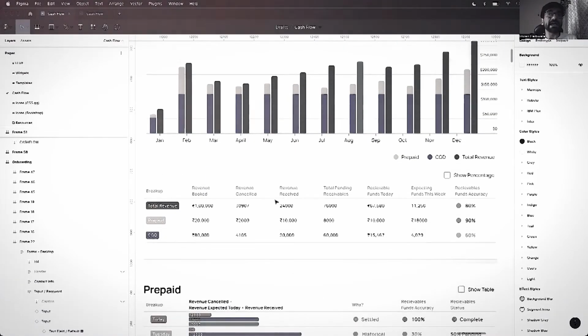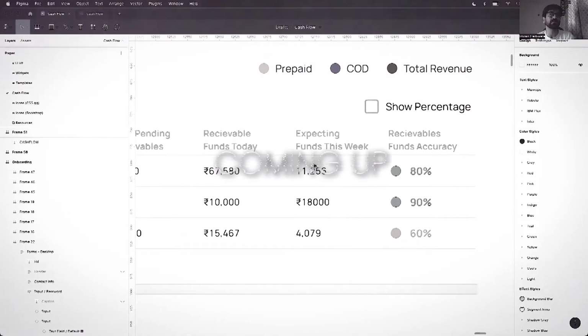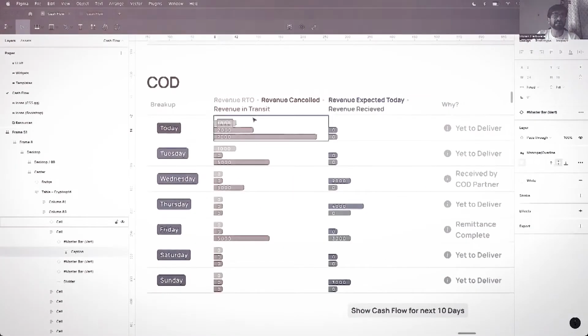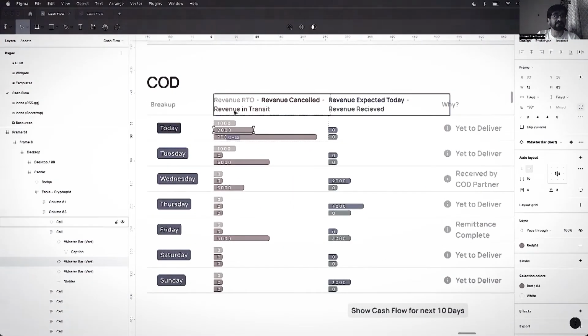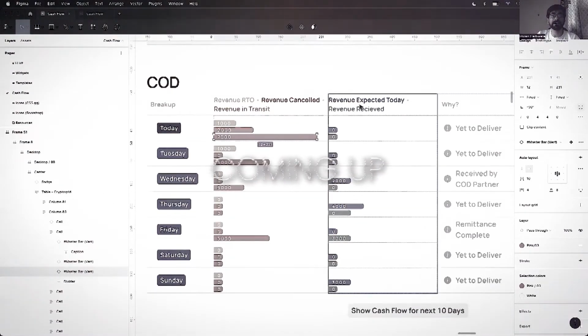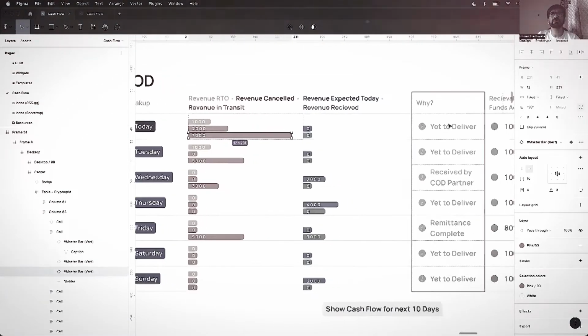This is where AI and ML come into the picture. You can expect 11,000 more rupees coming this week, right? And uska accuracy is 80%, right? Revenue cancelled is 2,000 rupees and revenue in transit is 7,000 rupees. Revenue expected today, 0. Revenue received, 0. But why? क्योंकि भाई deliver नहीं हुआ ना कुछ भी.